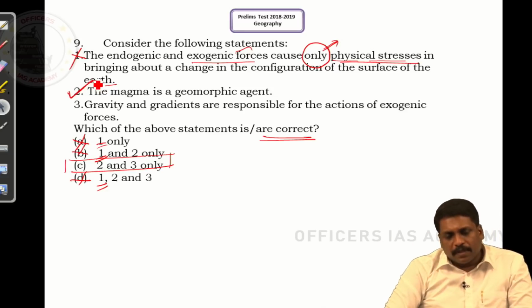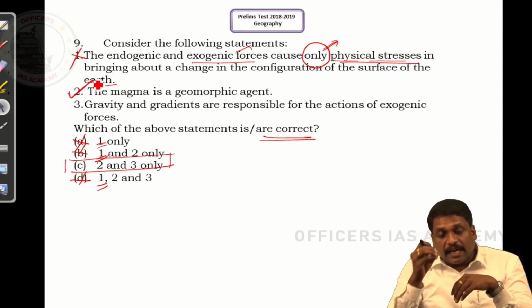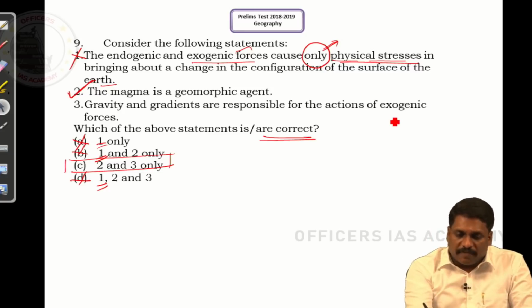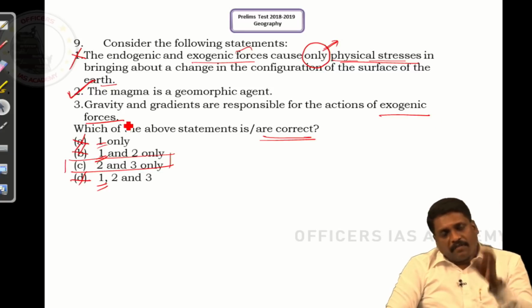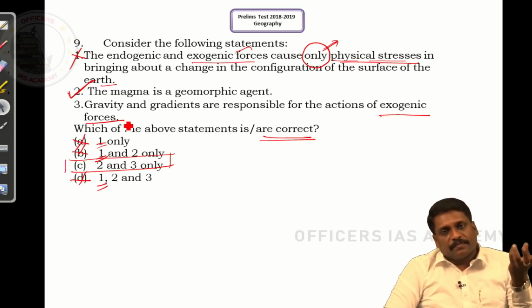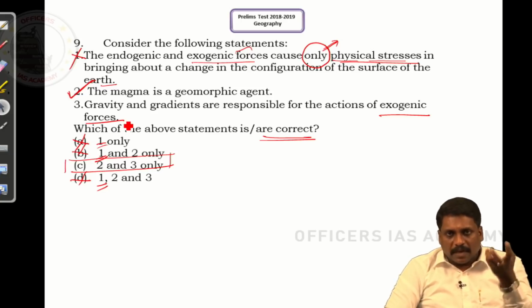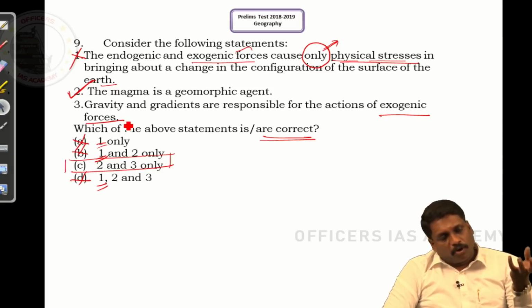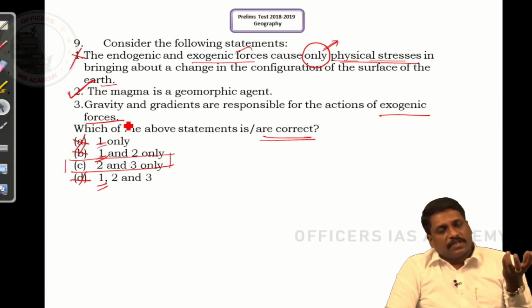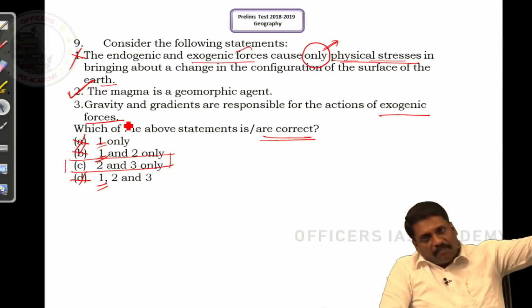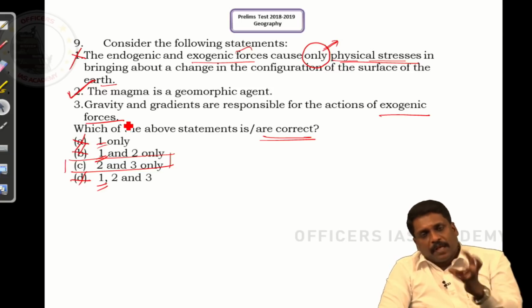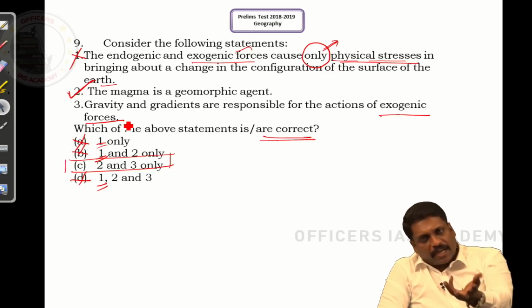No denial about it. Statement 3 says gravity and gradient are responsible for the action of exogenic force. Weathering is an exogenic force. Landslide is an exogenic force. How exactly is a landslide facilitated? Gravity. How is the flow of a river facilitated? Gravity. The flow of a glacier, again it is gravity, right?